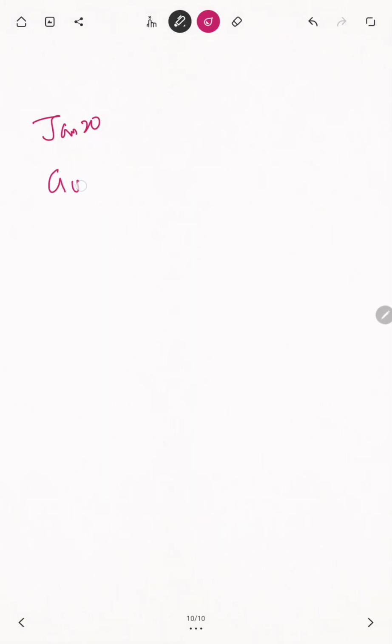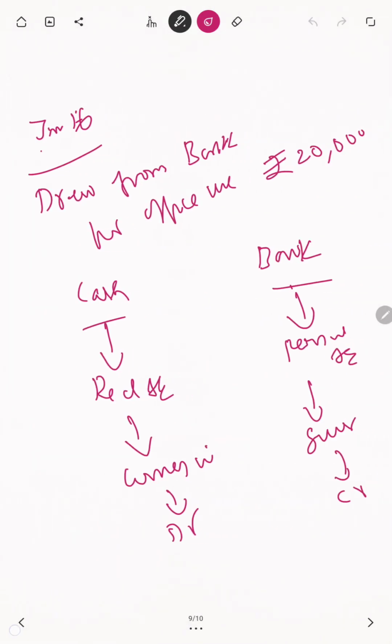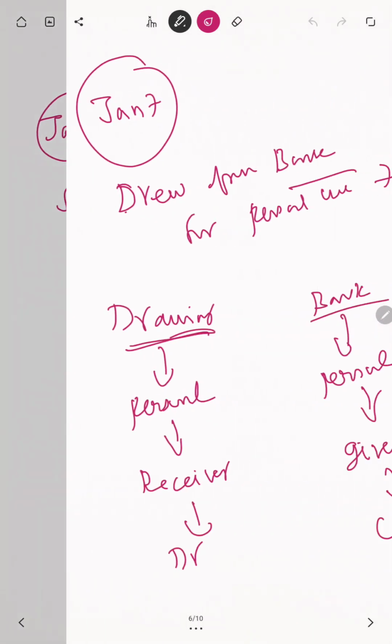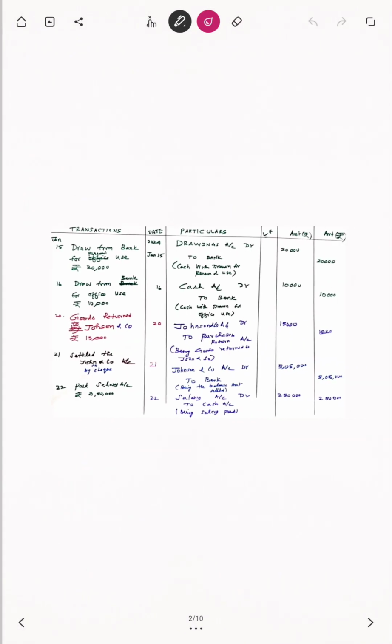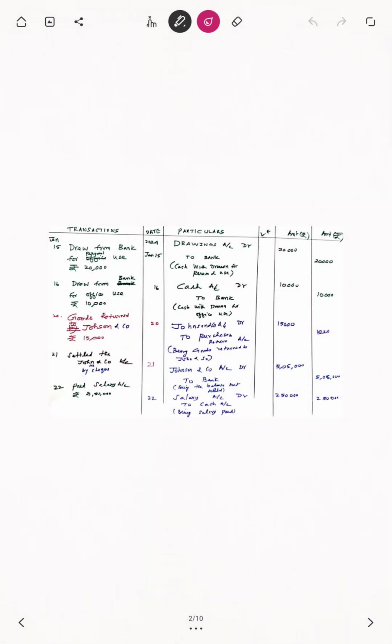Goods returned, not by Johnson, returned to Johnson. How much? You can clearly understand. Goods returned to Johnson and Co. How much? 15,000.